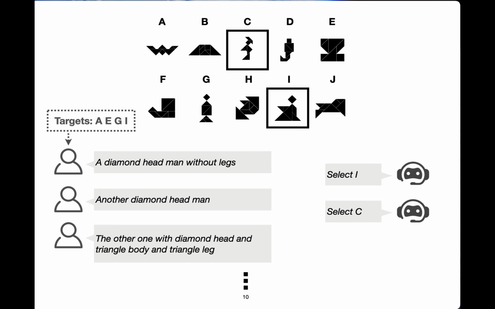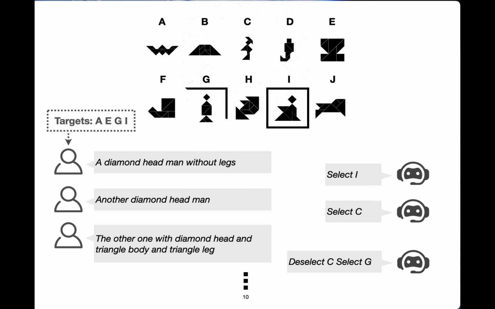Indeed, the human responds to this utterance by implicitly correcting the model, refining the previous utterance, hoping that the model deselects C and selects something else. Already in these utterances, you can see the very abstract language that we observe in multi-ref, very rich linguistic behavior, and a lot of pragmatic reasoning. In response to this utterance, the model correctly deselects C and selects G. Seems like the right selection. This interaction will continue until they run out of turns, which is 10 turns in our case, or the correct subset is selected.